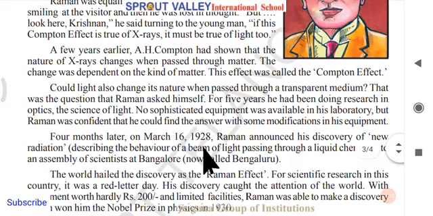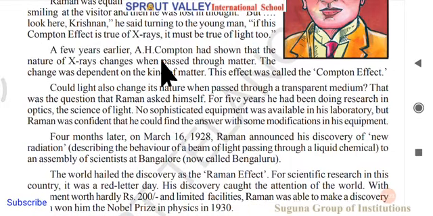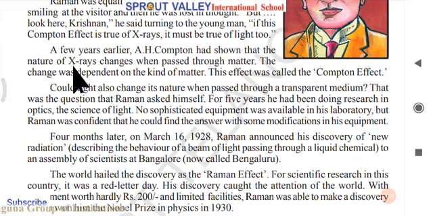So a few years earlier, A.H. Compton, what is the full name of Compton? Professor Compton, his full name is A.H. Compton, had shown that the nature of X-rays changes when it passes through matter. For example, there is an X-ray, and everybody knows X-rays. What did A.H. Compton do? He did experiments on X-rays. He showed that when the ray of the X-ray passes or falls on some object, here matter in the sense of object, it changes its way.